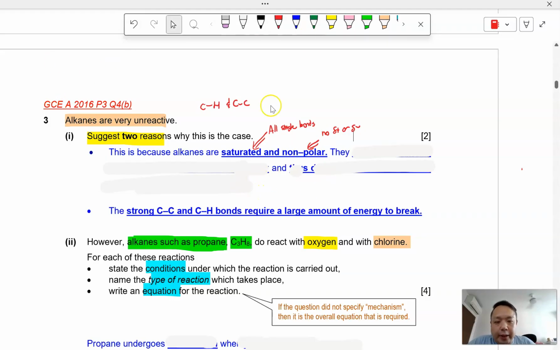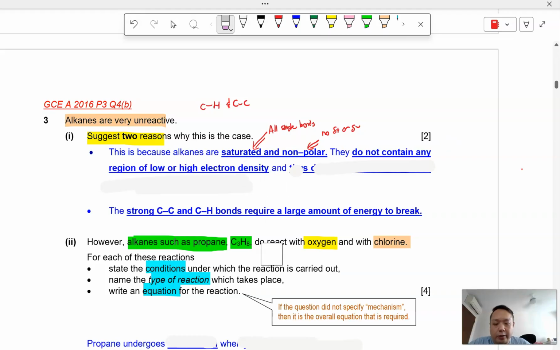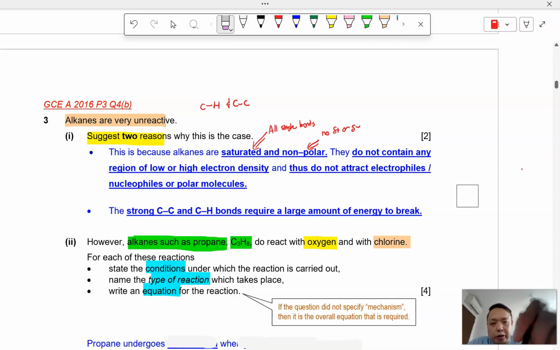So when they are saturated and non-polar, what happens? They do not contain any region of low or high electron density. Because they are all single bonds, there's no pi bonds, there's no high electron density region. They are also non-polar, so there's no delta plus or delta minus in the molecule. Therefore, as a result, they do not attract electrophiles or nucleophiles or polar molecules. So they will not attract any electron-poor species,